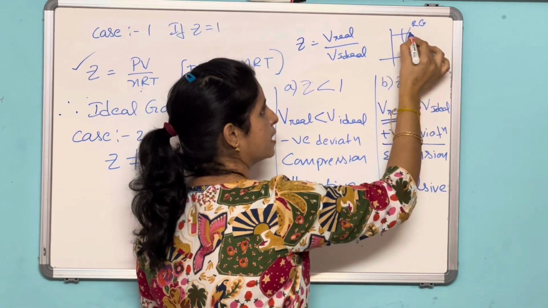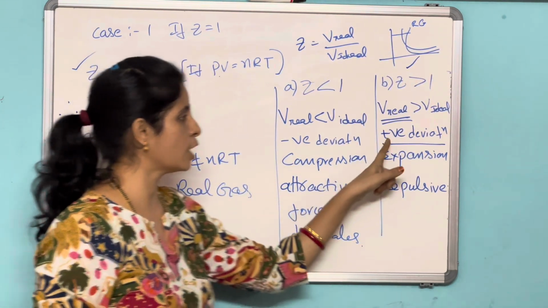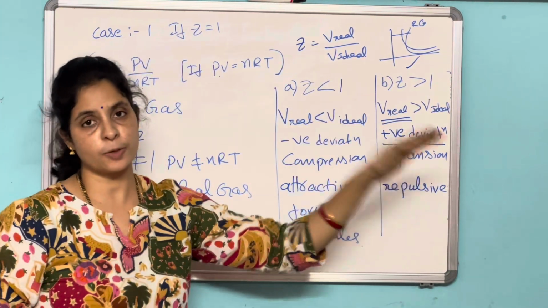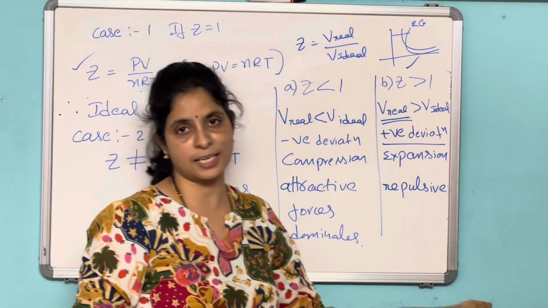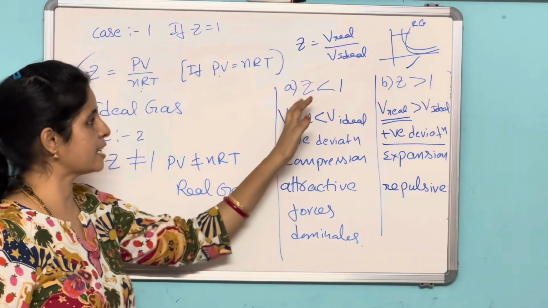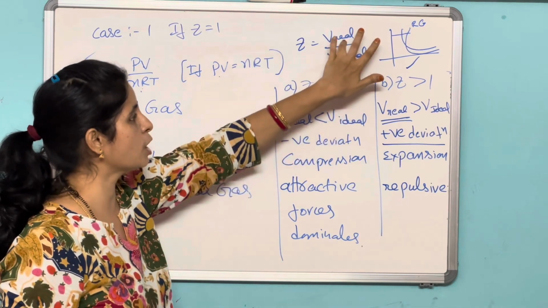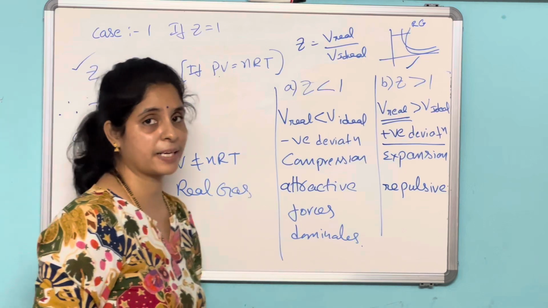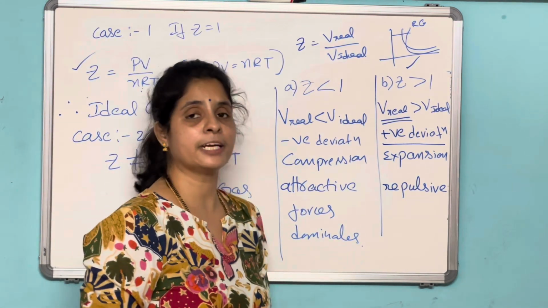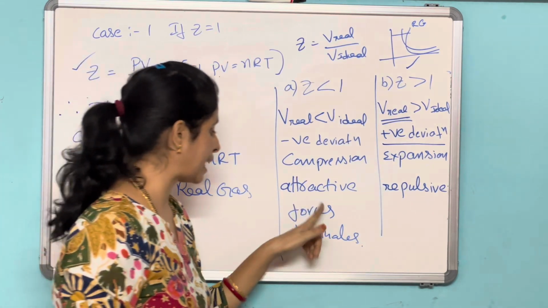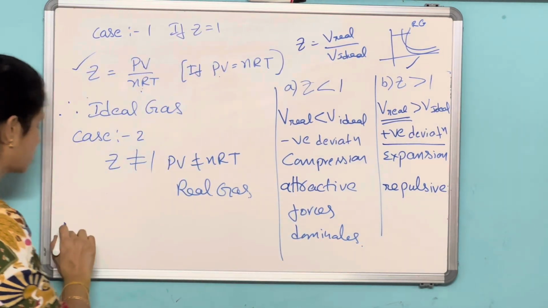There is an increase in the volume, more than expected: positive deviation, expansion. When there is an increase in the volume, the repulsive forces dominate. And the second case, less than 1, happens when the volume of the real gas is less than the volume of the ideal gas. Less than expected, negative deviation, so compression in the volume. So attractive forces dominate.